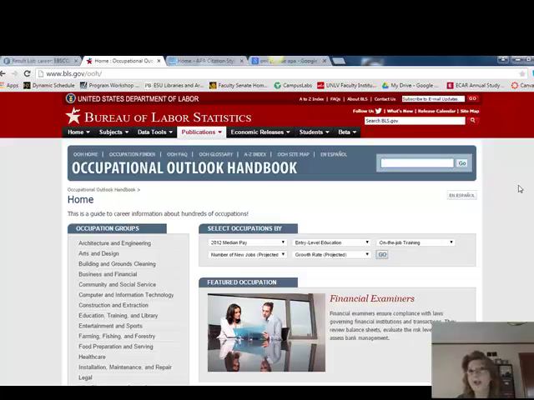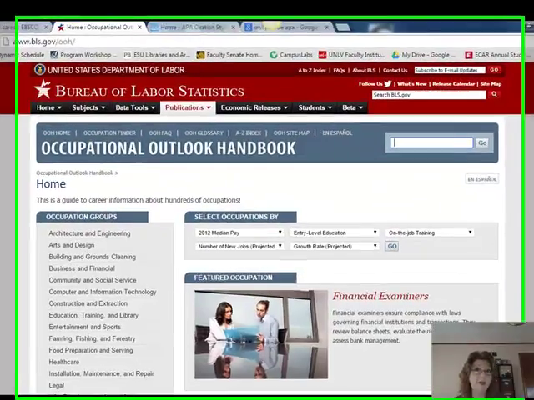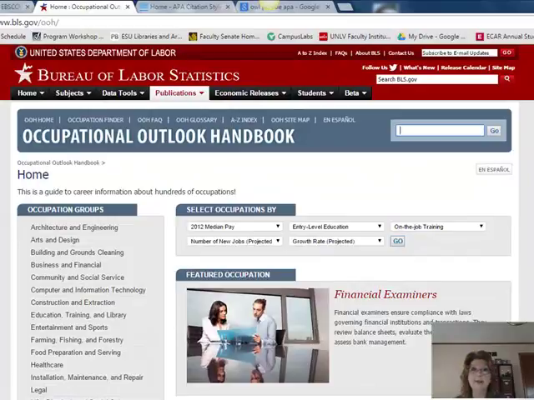What is the job outlook? What's the salary range? What is the level of education that's expected to be able to pursue this field? And when I talk about the job outlook, it really is going to tell you if there's an expected downturn in that particular job or career, or if it's expected to really rise in the next few years.